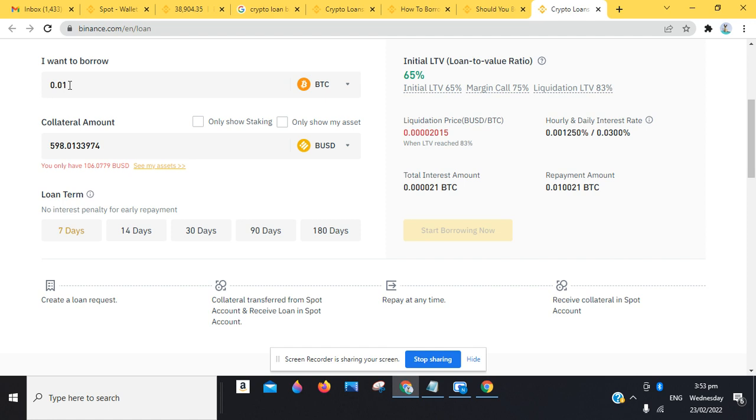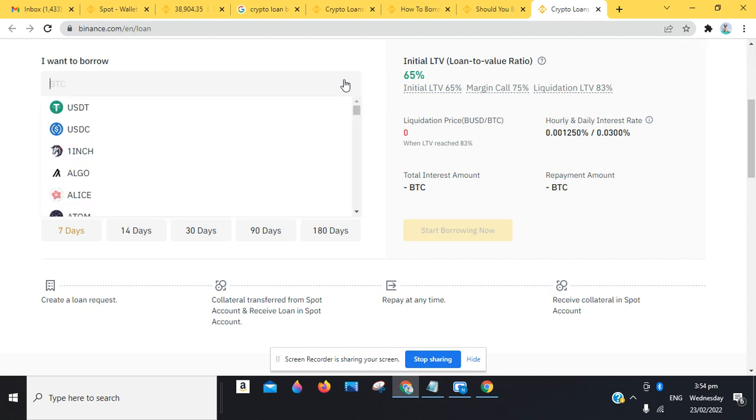All you need to do, if you have whichever assets, is switch between assets to see which one will be suitable for you to use as collateral. You can also use the feature here that says only my assets and only show staking options. So you can decide to use your digital assets that are staked on the Binance platform in order to put through your loan request.